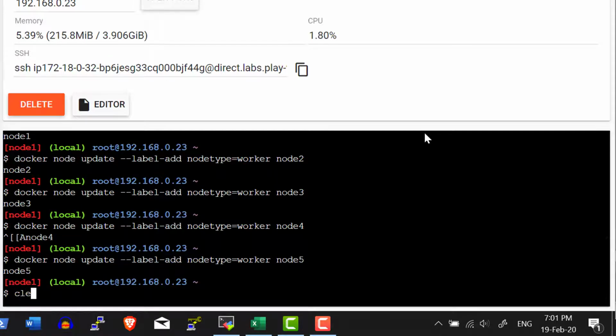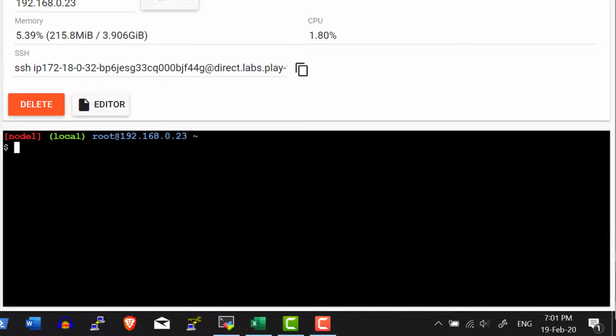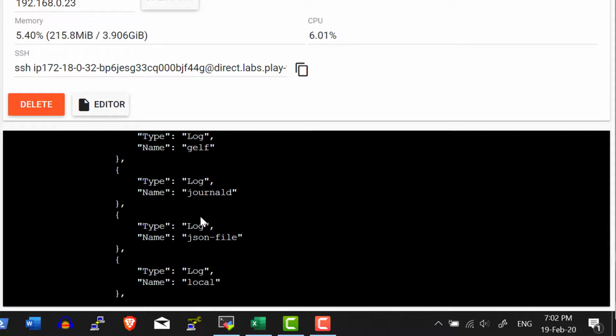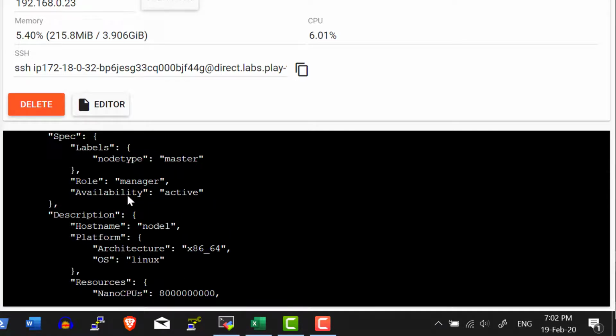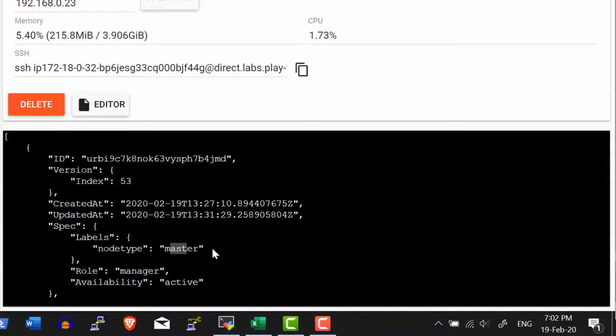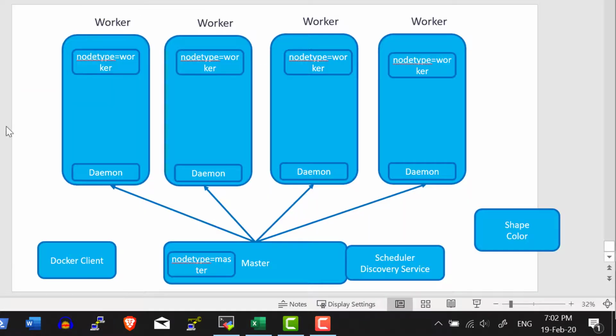I can get the details about the label of any node using the inspect command. Docker node inspect node 1. So it's going to have the label that we added, node type as master. Now as we discussed, I'm going to deploy a service where I will add a constraint. The tasks for that particular service should get placed only on the nodes where the node type is marked as worker.